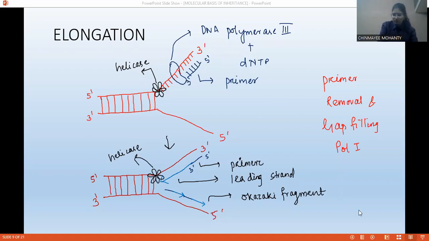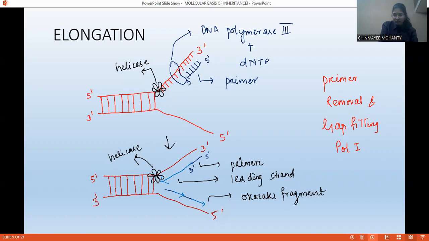Now there is one more thing, this primer, they are made up of RNA. So this primer, they need to be removed. Once the elongation is done, this primer needs to be removed. And the removal of the primer is done by another enzyme. The name of that enzyme is DNA pol 1. DNA pol 1 is responsible for primer removal and gap filling.